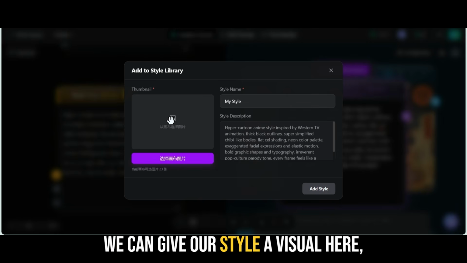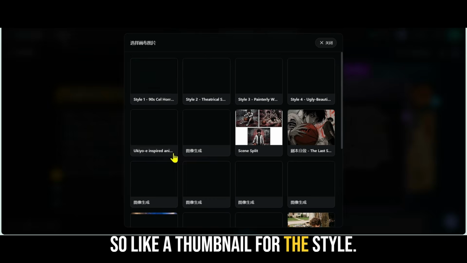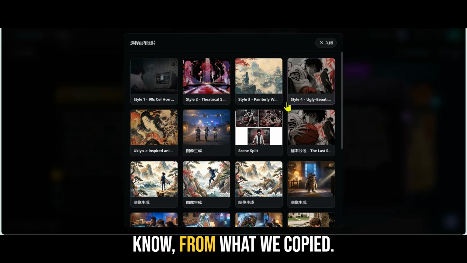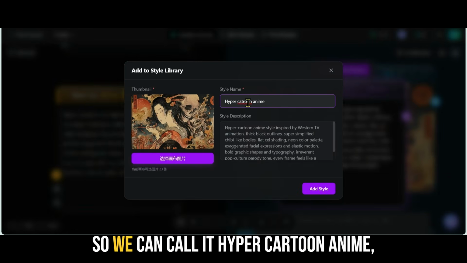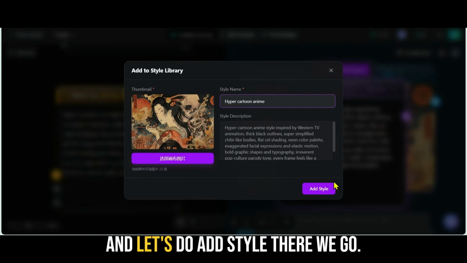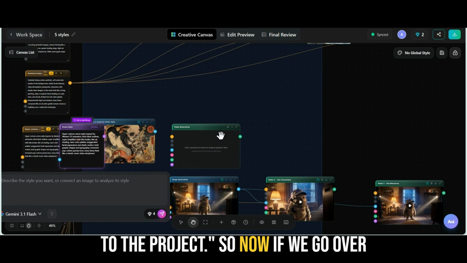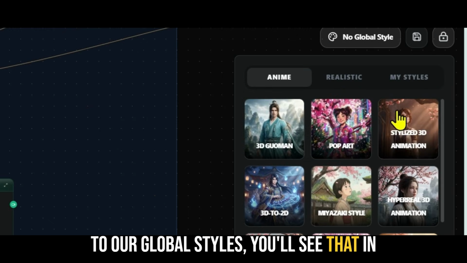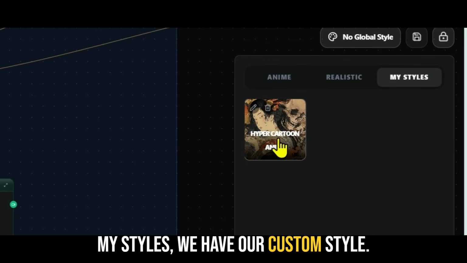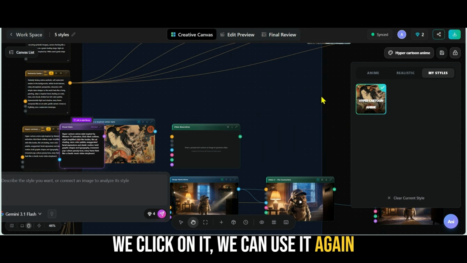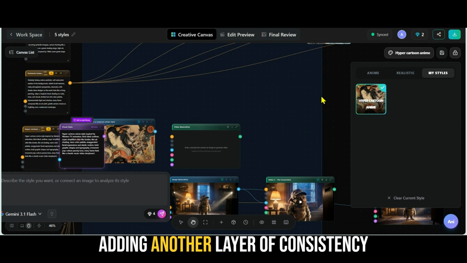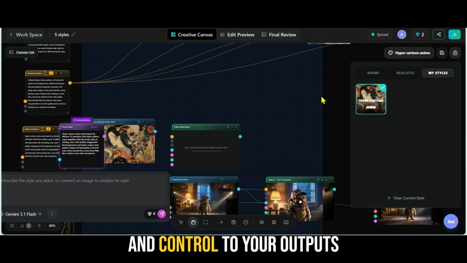We can give our style a visual here. So like a thumbnail for the style. We can actually pick, from what we copied. So that's the thumbnail. So we can call it hyper cartoon anime. And let's do add style. There we go. And it says style hyper cartoon, add it to the project. So now if we go over to our global styles, you'll see that in my styles, we have our custom style. We click on it, we can use it again and again as much as we want, adding another layer of consistency and control to your outputs.